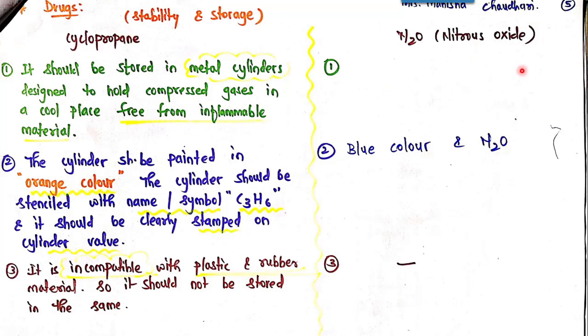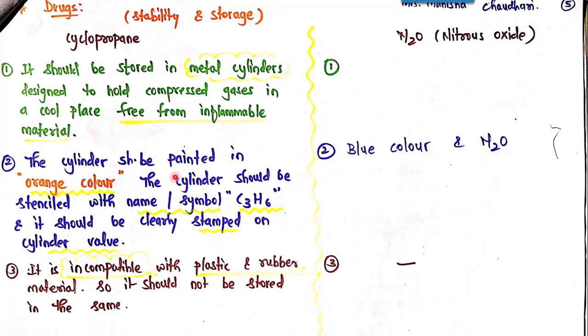Then coming towards nitrous oxide, it is the same. The first point is the same for both cyclopropane as well as nitrous oxide. Nitrous oxide is also to be stored in a metal cylinder, which is designed to hold compressed gases. It is also to be kept in a cool place free from inflammable material.